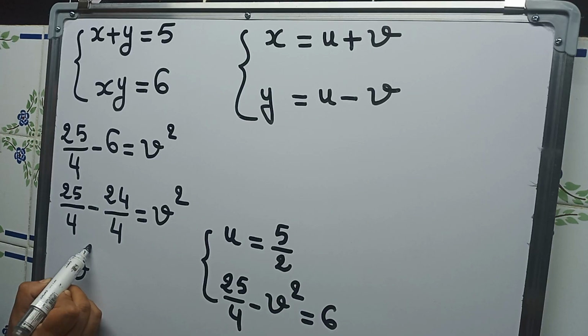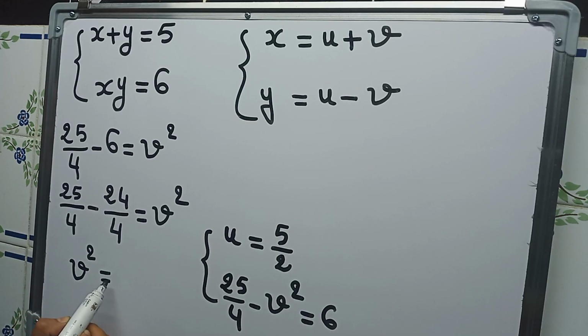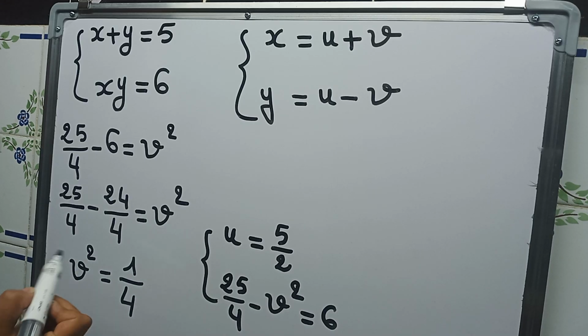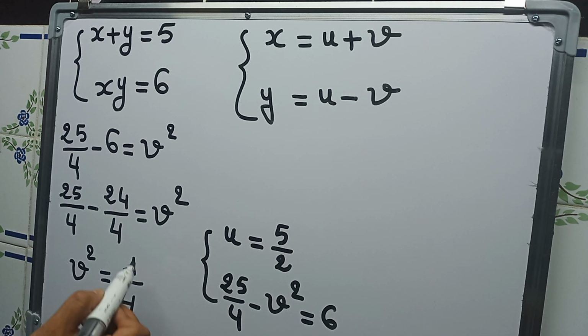V squared is equal to 1 over 4. And this is an easy equation. V squared is equal to 1 over 4, meaning that v is equal to the square root of 1 over 4 and minus the square root of 1 over 4.